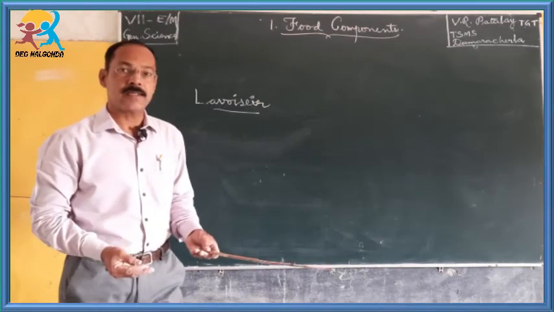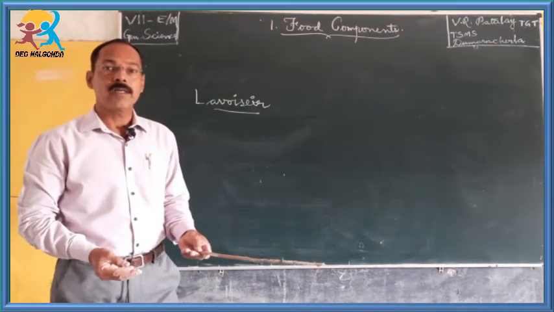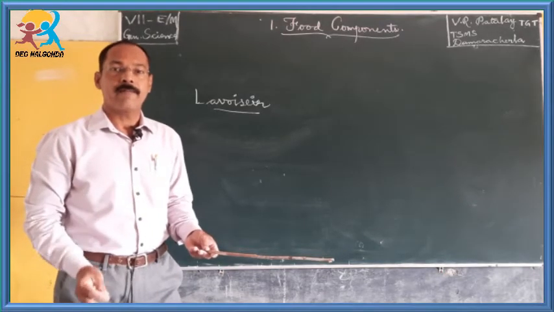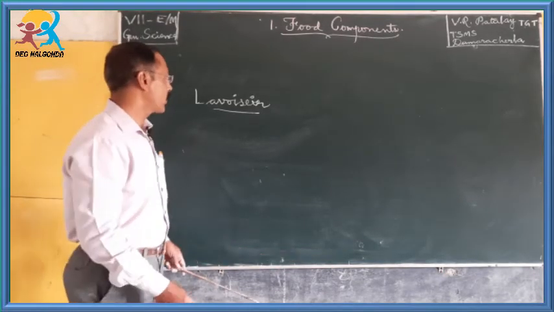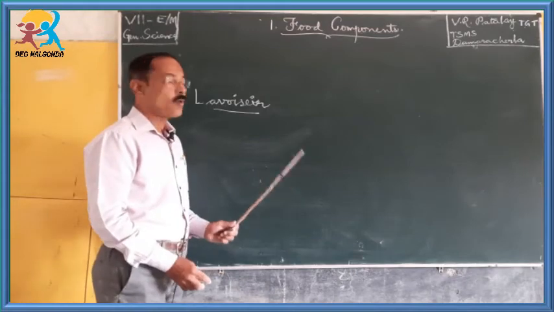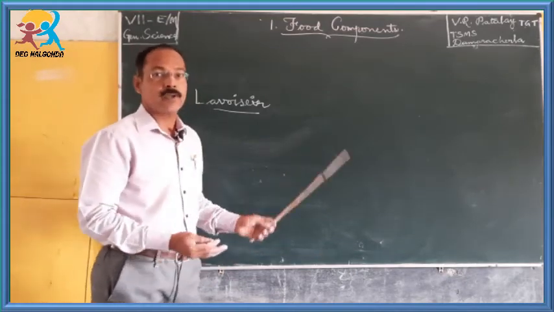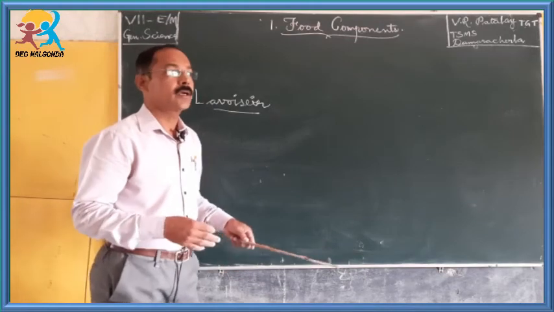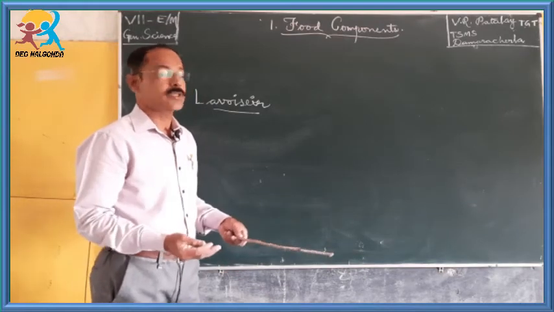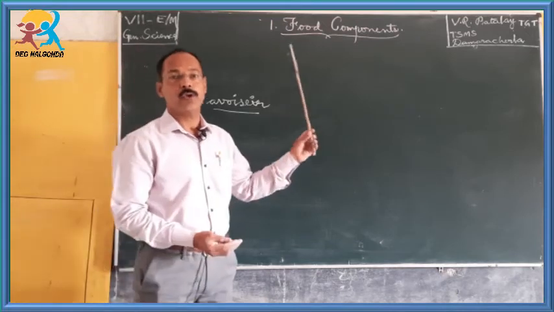is known as the modern scientist of nutrition. Why? Because he paved the way into the science of nutrition. He started experimentation on nutrition.